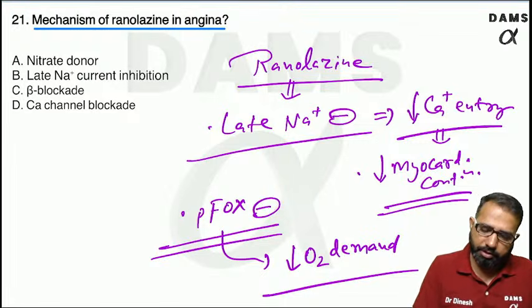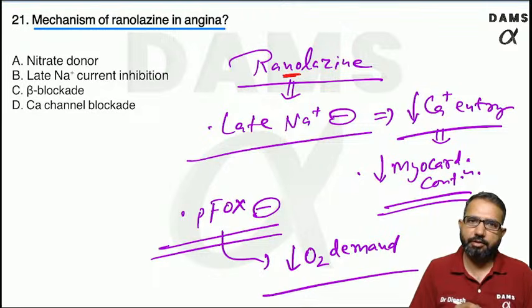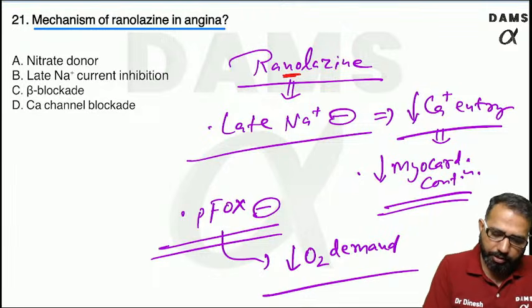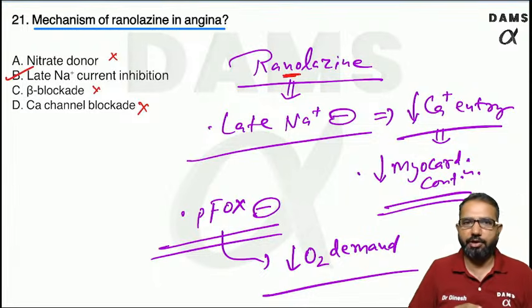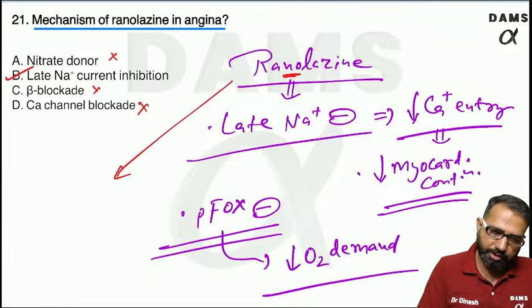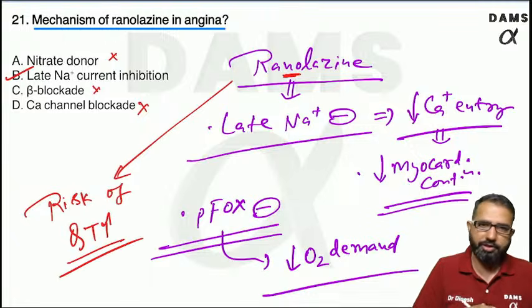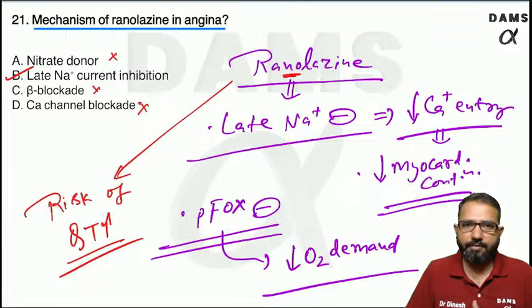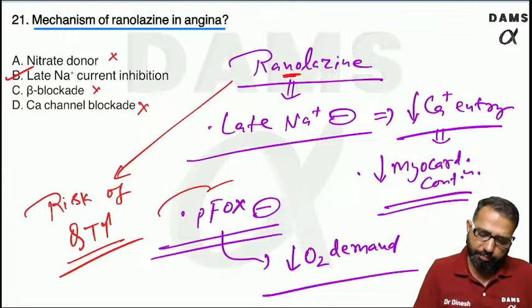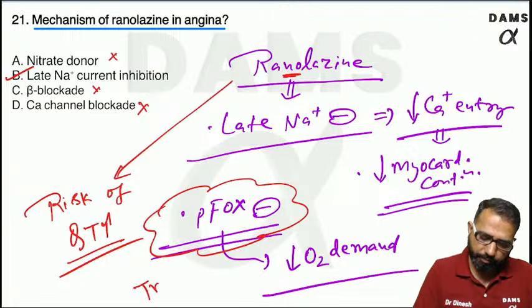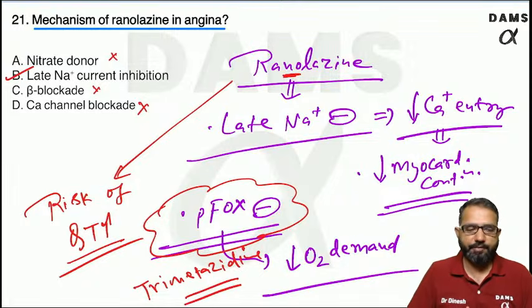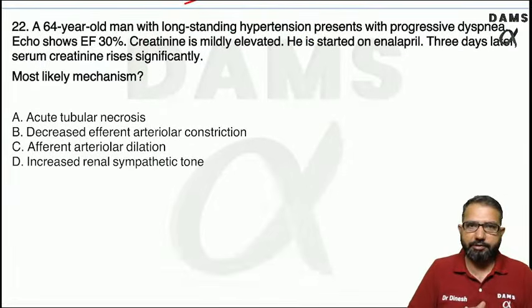So by now you can remember, ranolazine is a sodium current inhibitor. It is not a nitric oxide donor, not a beta blocker, not a calcium channel blocker, it is a late sodium current inhibitor. Wonderful drug. But with this, we have seen the risk of QT prolongation. In PFOX inhibitors, we have one important drug, and that is trimetazidine. Very good. So let's discuss the clinical question.